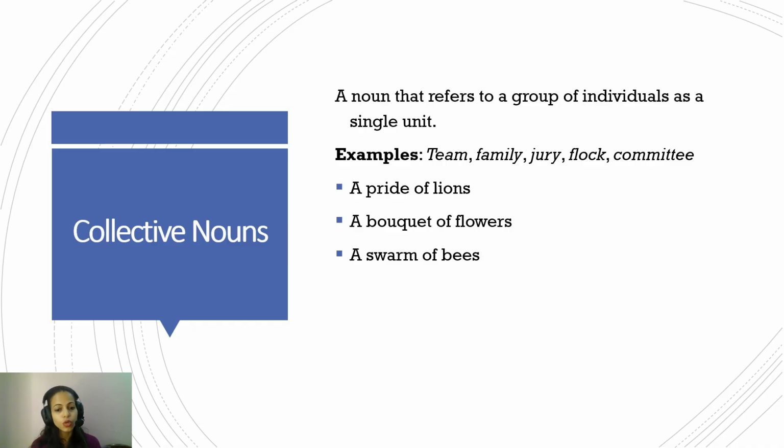So bouquet, swarm, a swarm of bees. Swarm again refers to the group of bees. So all these words that indicate a group, these are collective nouns. As the word itself is telling, collective is collection, so it's always referring to a group.